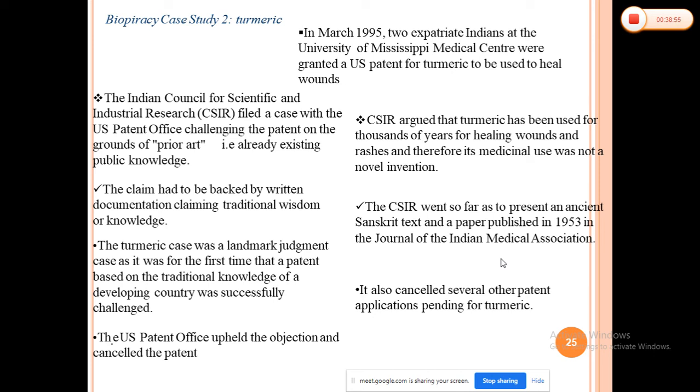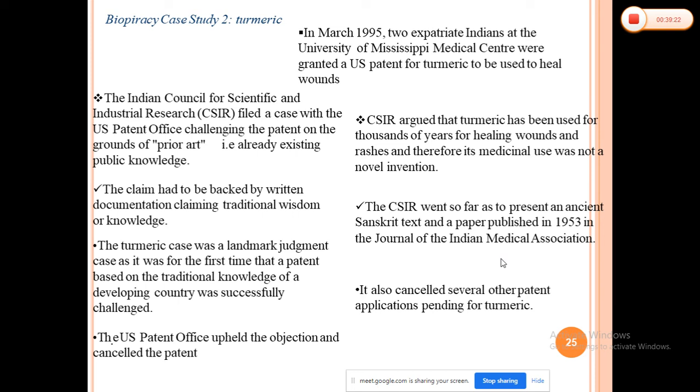So the Indian Council of Scientific and Industrial Research (CSIR) filed a case against the US Patent Office, challenging the patent on the grounds of prior art. It is already existing public knowledge, because in the Sushruta and in various other books in our Indian culture, they have given the various advantages of turmeric, and we have been using it from ancient times.